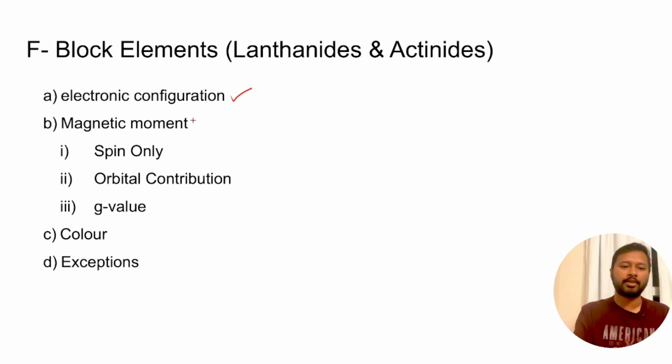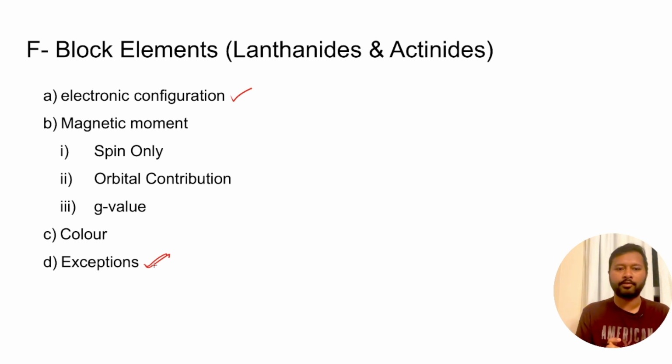There are certain exceptions which I have written over here, so you have to cover the exceptions also. Generally lanthanides give the +3 oxidation state, but there are certain lanthanides which also give the +2 oxidation state, and there are certain lanthanides like cerium which give an oxidation state of +4.